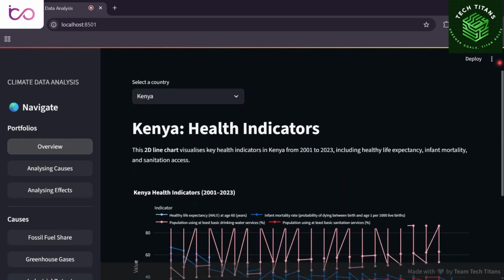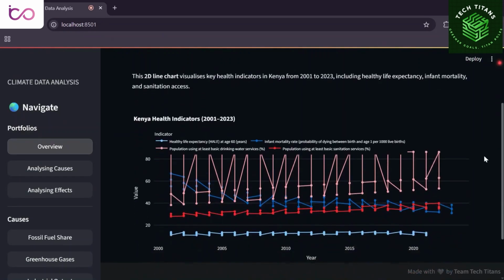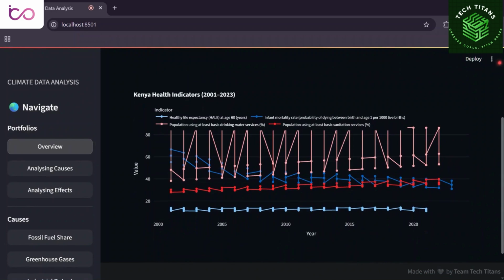From 2001 to 2023, Kenya saw better access to water and sanitation, but infant mortality stayed unstable, and healthy life expectancy barely rose. Rapid urban growth strains services, especially in informal settlements. Climate change worsens water scarcity and disease risks. Urban planning and climate resilience are now key to better health outcomes.